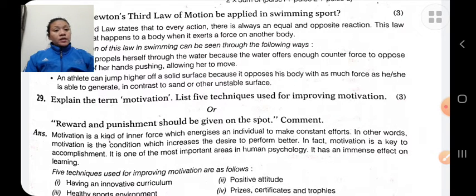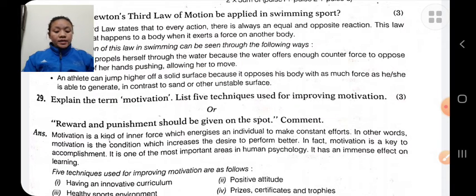Five techniques. What are the techniques used for improving motivation? Like a good playground. If the playground is good, then the athletes will be more motivated.